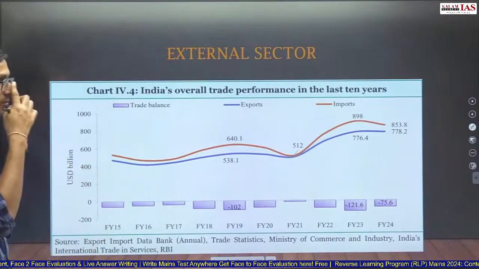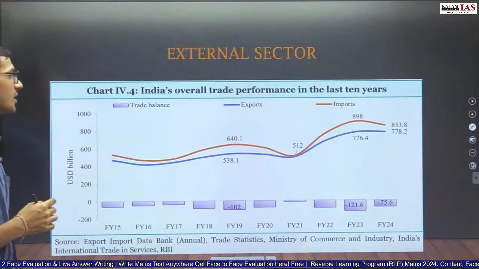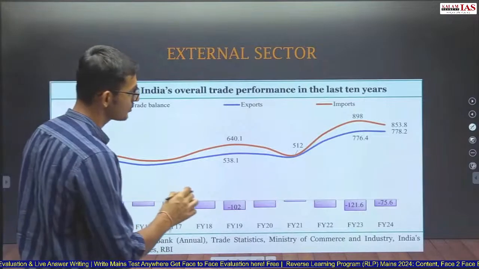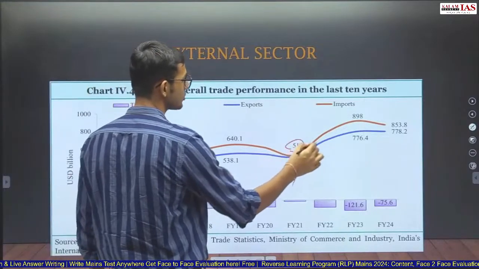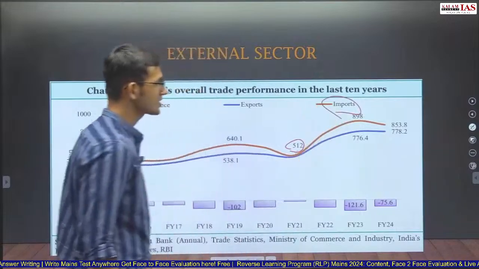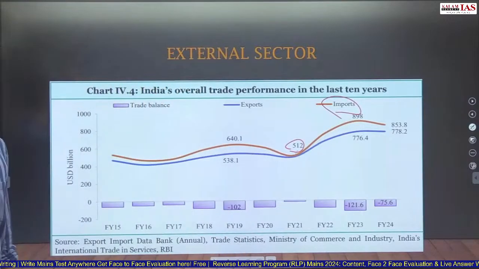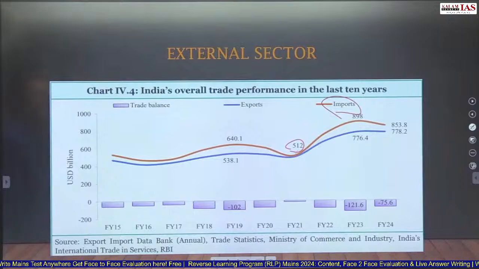India's overall trade performance in the last 10 years: you see imports have always been more than exports. Imports have never been less than exports. That is why we have always been a trade deficit nation.